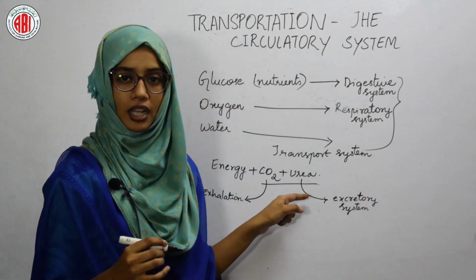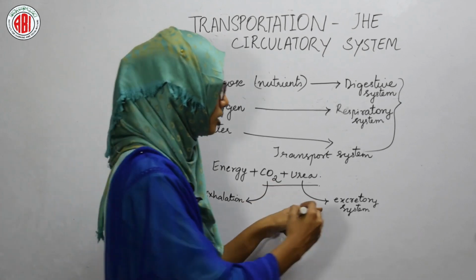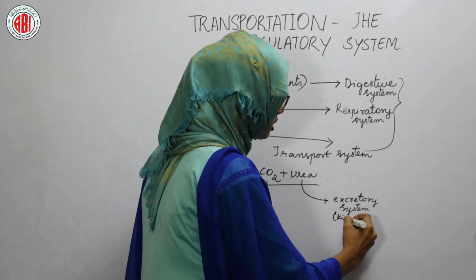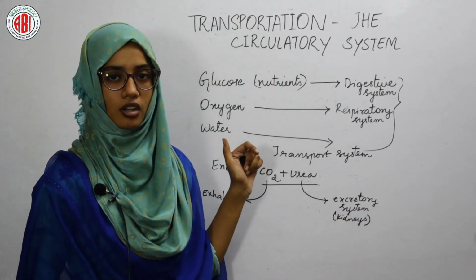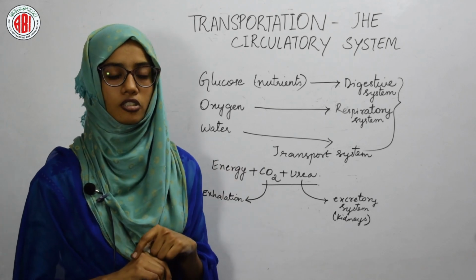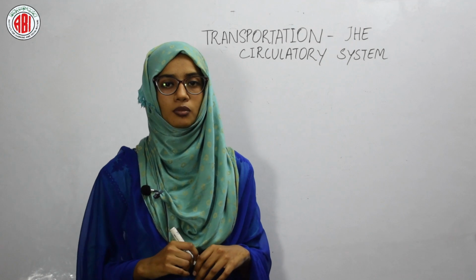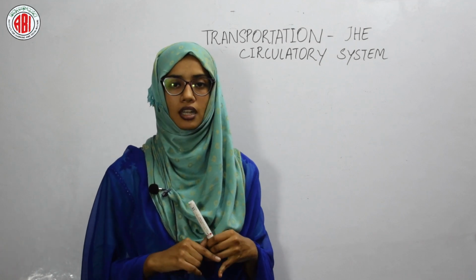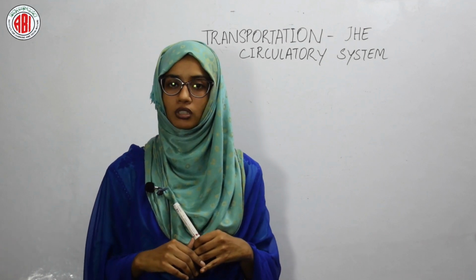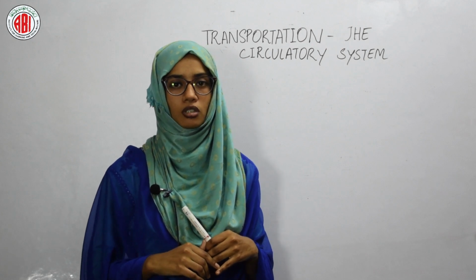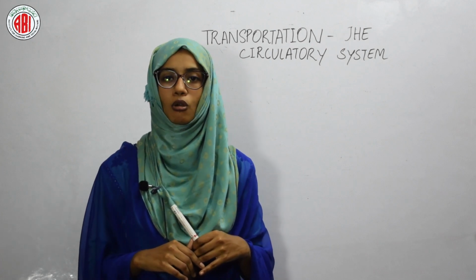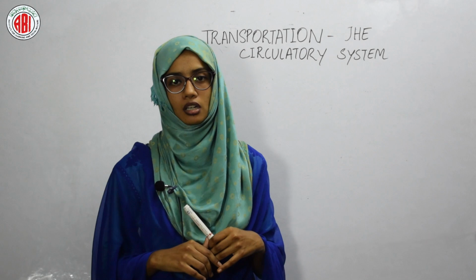The supply of this urea to the excretory system, that is, to the kidneys, is going to take place through this transport system, or through the circulatory organs. So the human circulatory system helps in generation of power. It helps to transport all the nutrients and other materials to the various cells of our body, and it also helps in sending the waste material out of our body.